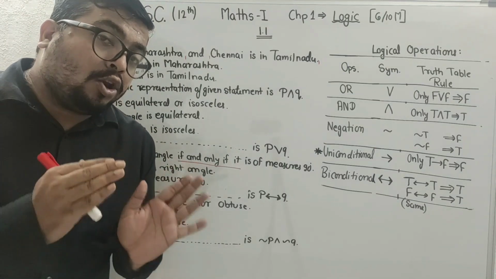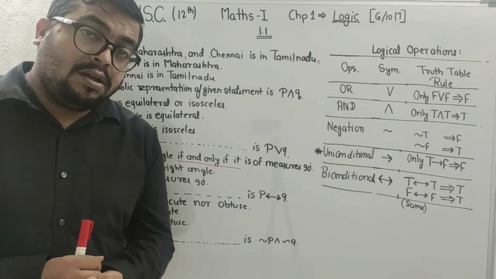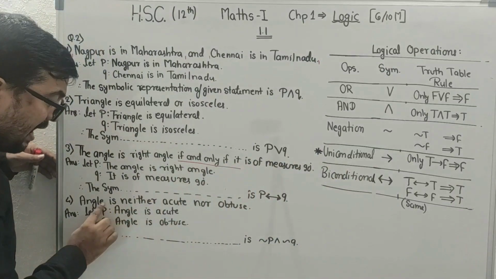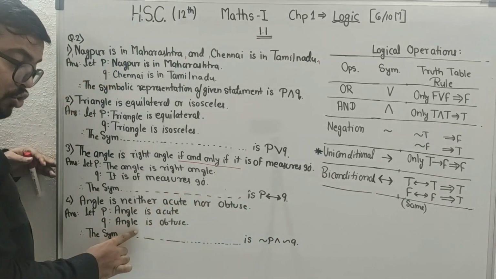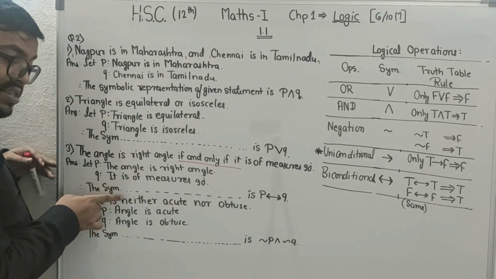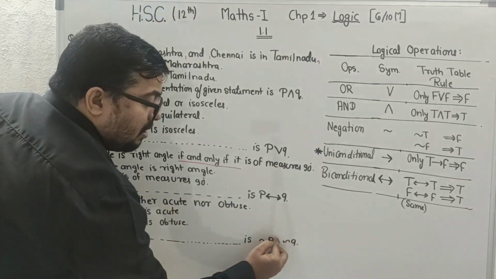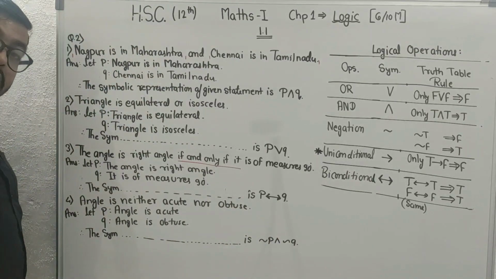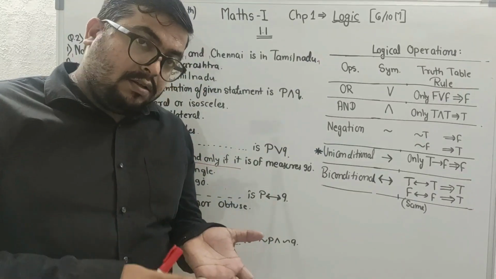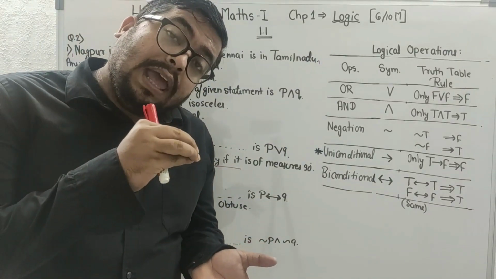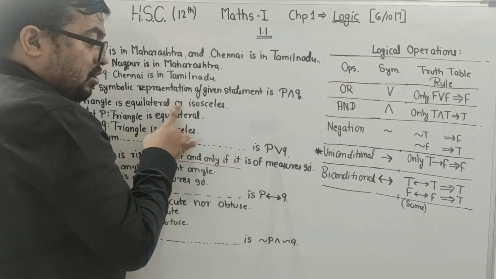There should not be not, never, no. This is a negative sentence. So I selected angle is acute as P, angle is obtuse as Q, but in the given question it was neither nor. So I write negation P, negation Q, and in between there will be and. For conjunctions like nor, but, we will use and. Only when there is an or, you will use or.